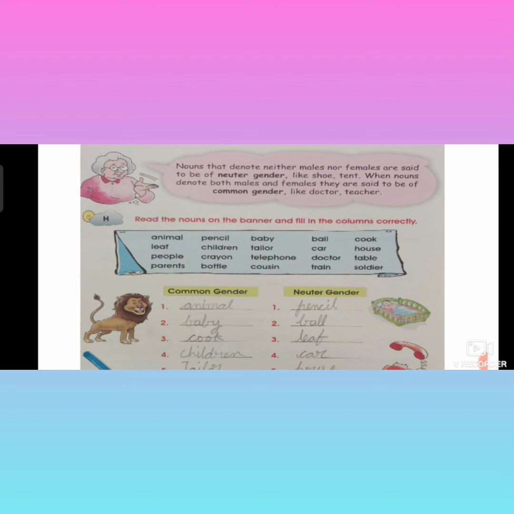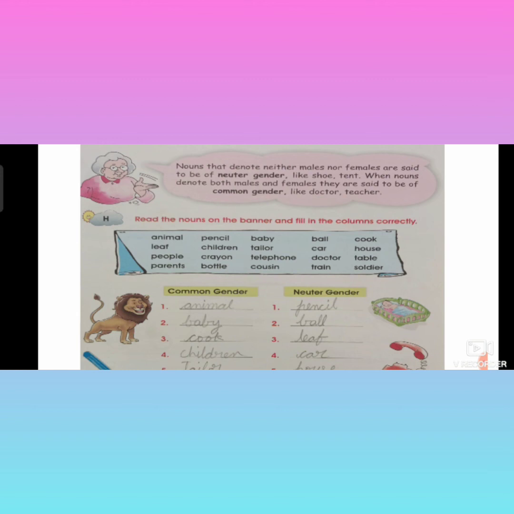Understood, no, children? And then come to the common gender. The nouns which denote both male and female are said to be of common gender. When I explained proper nouns and common nouns also, common nouns were explained, is it or not? That is the meaning of common gender here. Like doctor. Doctor means a lady doctor will be there and a gent doctor will also be there, and teacher also. Teacher comes under sir or madam, is it or not? So they are called common gender.